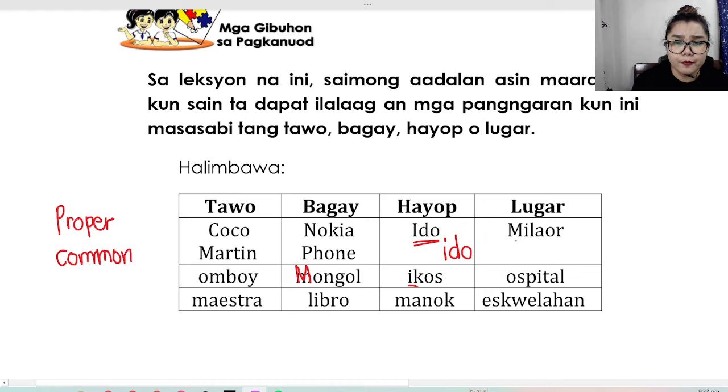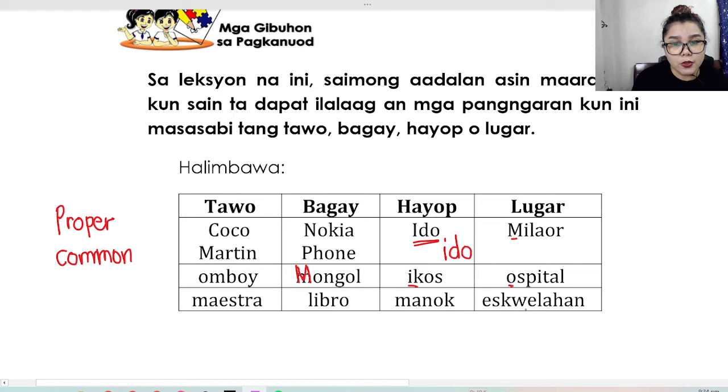Next, lugar. So, Milaor is a name of a place. So, it starts with a big M. This is a specific name of a place. Next, hospital. Wala pa siyang pangalan na certain hospital. So, wala pa. So, small letter siya. And then, it is a name of place.